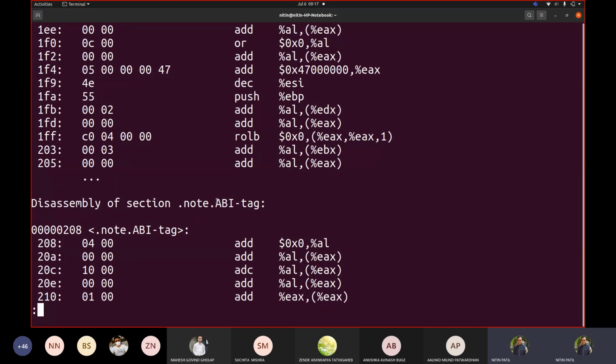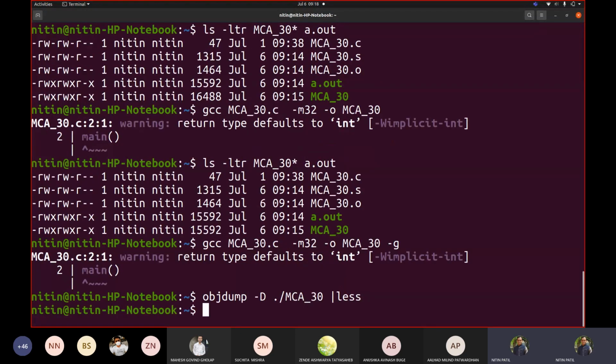Say for example, as a user, those who worked with computer systems earlier, you must have heard a terminology called API. Have you heard of API? Application Program Interface. Okay, so when you use Java or .NET kind of coding, you use APIs, API calls, even Android and so on. In C language, we call it library function calls. Now, when we say library function call, what exactly does it mean for us? So if I write now strace dot slash mca30, what was the thing stated in our slide?